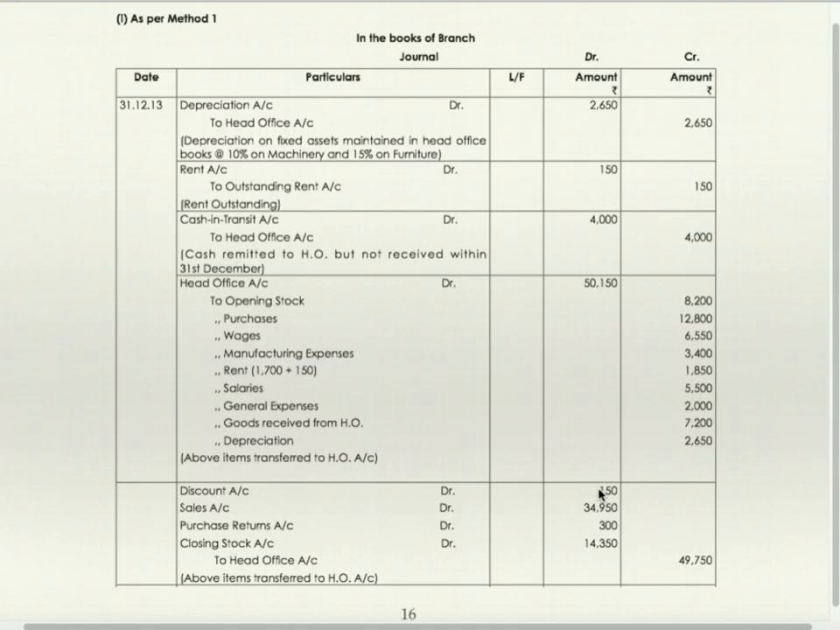Discount account debit 150, sales debit 34,950, purchase return 300, closing stock 14,350 to head office. All accounts which have a credit balance will get transferred to head office: discount, sales, purchase return and closing stock.